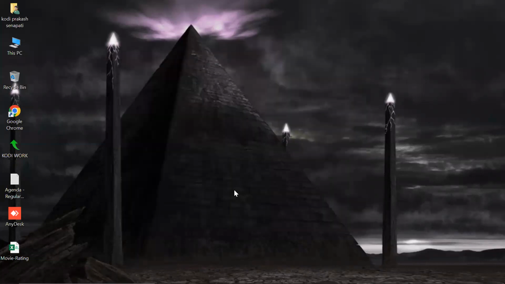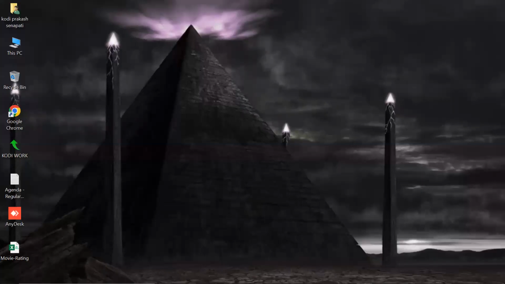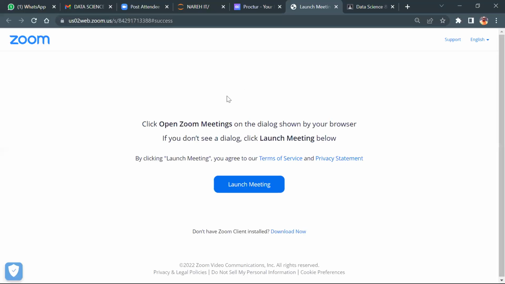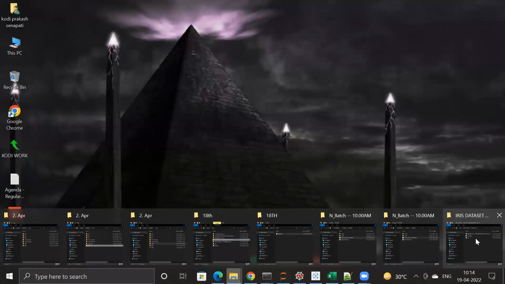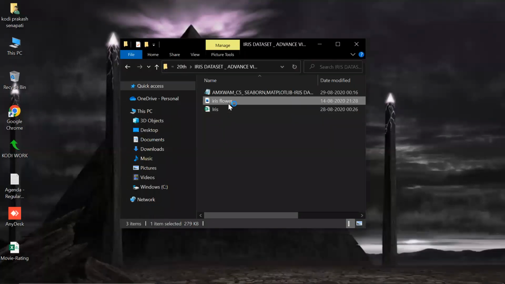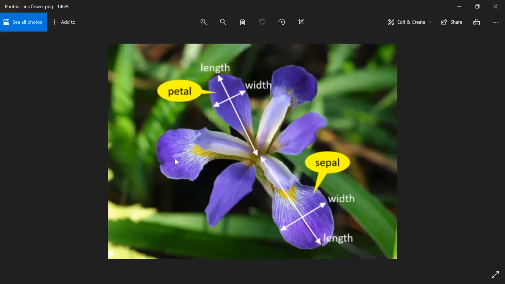So I wanted to show one thing. What exactly is meant by an iris flower? This is called an iris flower, guys. In this flower, this section is called the sepal and this section is called the petal.